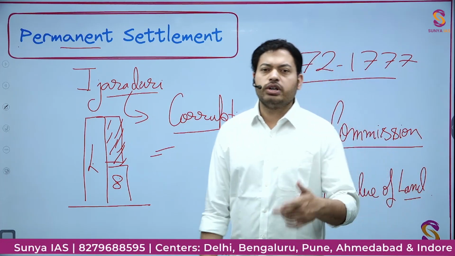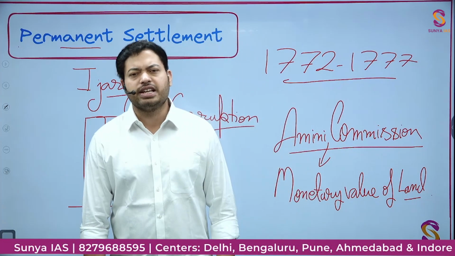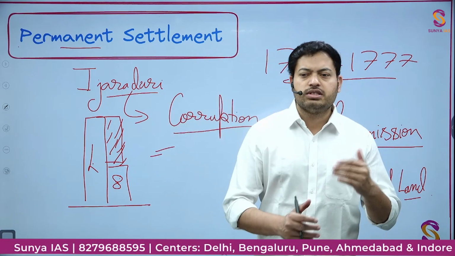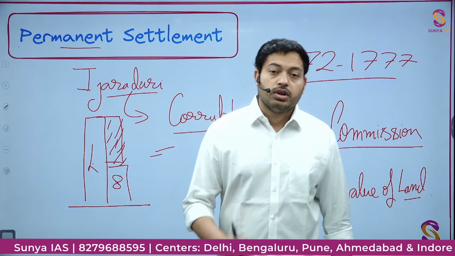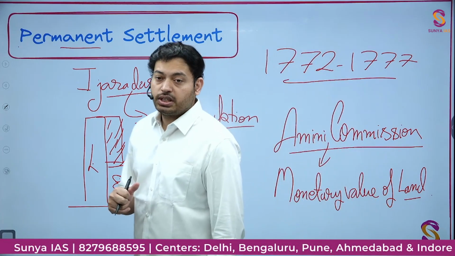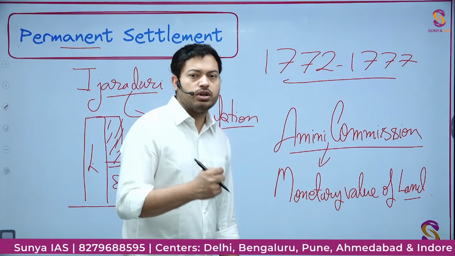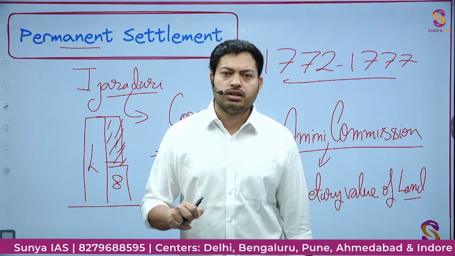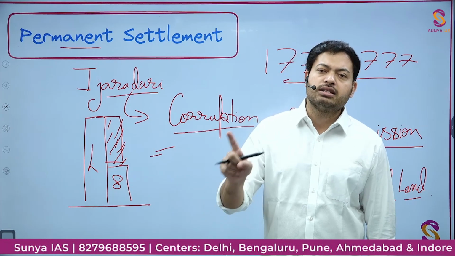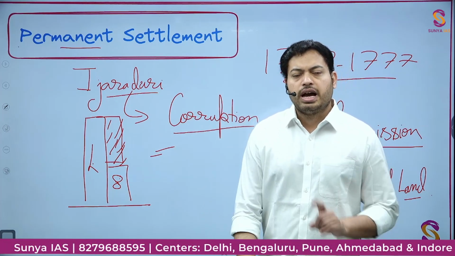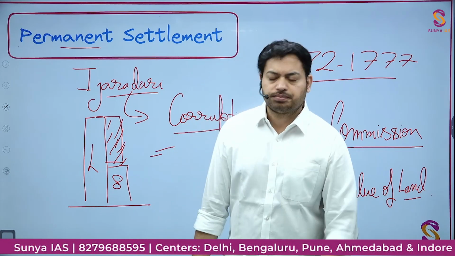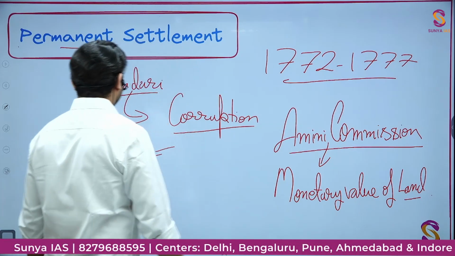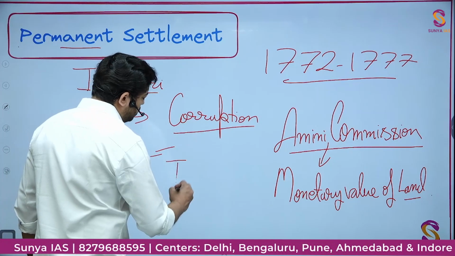Now this idea sounded very good to William Pitt back in 1784. So immediately after he passed the India Act, which is famously called in the sphere of UPSC as Pitt's India Act of 1784, William Pitt passed an order that yes, this sounds good. We should make these zamindars, who are the local revenue collectors, the ultimate proprietors of the land. So that was done. Now the further details, the nitty-gritty of this Permanent Settlement, were worked out by John Shore,